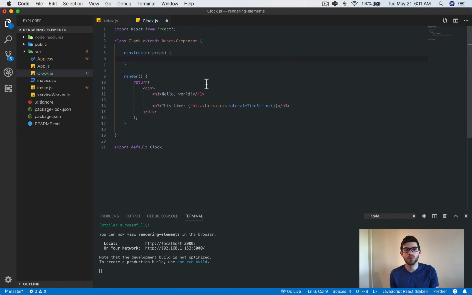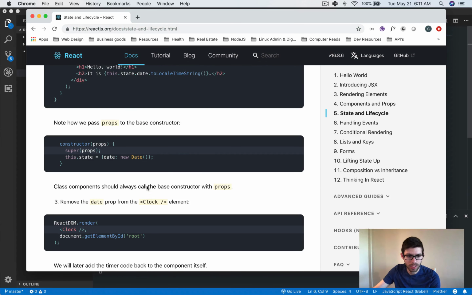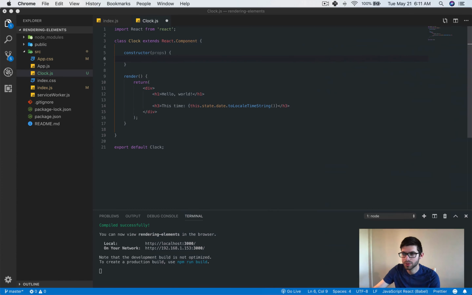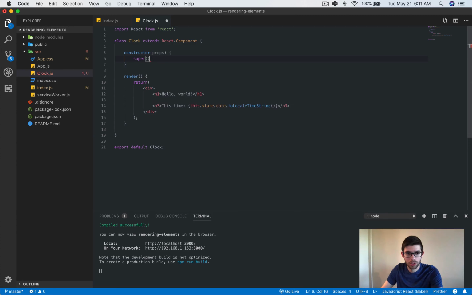And it's also important to note that if you're making a class component like this, it should always take in props. No matter what, even if you don't really use them, it should always take in props, and that is per the documentation here saying class components should always call the base constructor with props. Okay? So that's this, the base constructor, and we're calling it with props with super.